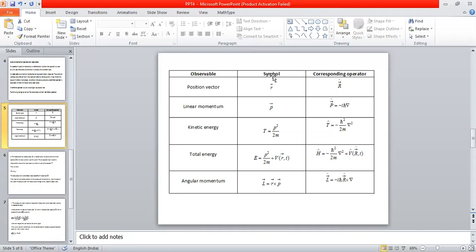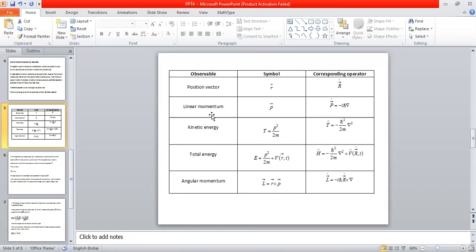The position vector in the three-dimensional case is written as vector R, and the respective Hermitian operator is written as capital vector R cap. I have written a cap here; you can see it in the study material, although it is not clearly visible here. So for the position vector, represented by the symbol vector R, the respective Hermitian operator is written as vector R cap.